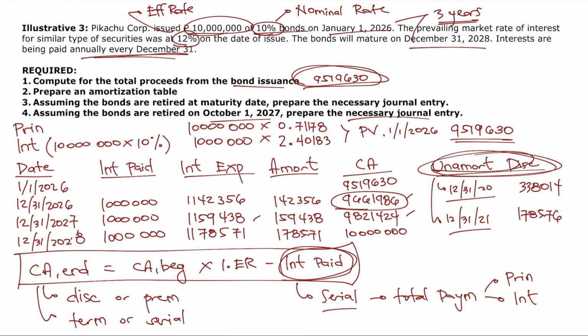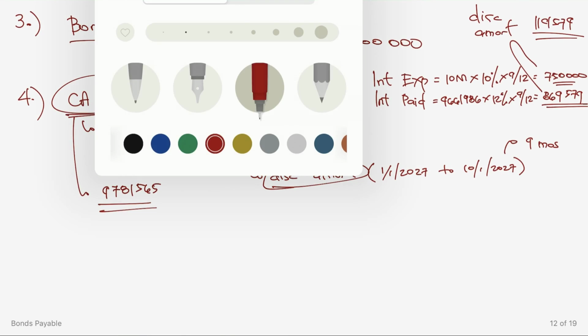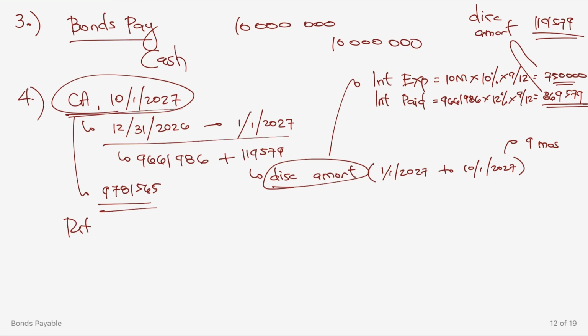So may nakalimutan akong ilagay sa problem, walang retirement price. So let's assume, no, that the retirement price is sabihin na natin 99. Retirement price is at 99. Ano ba? So here, carrying amount alam na natin. Compute ngayon natin yung retirement price. So if the retirement price is at 99, that's just equal to 10 million pesos.